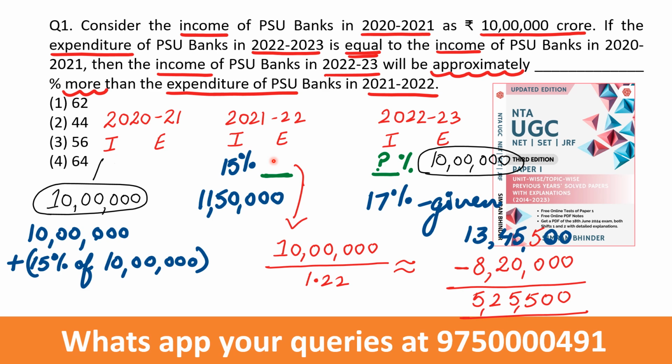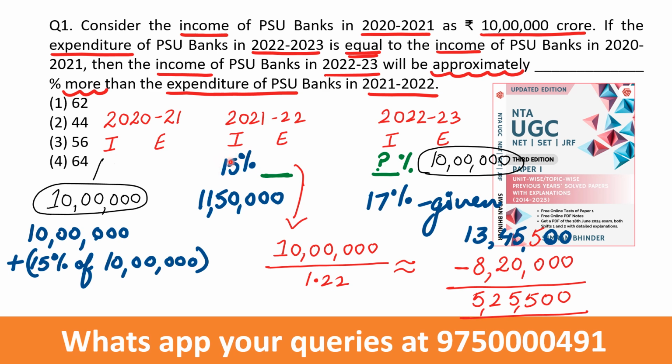I'm not able to present those percentages on this slide. So what I have done for you is, you have to calculate like this. Now you know that this is income 10 lakh crore. The percentage increase given in the table is 15%. So how will we calculate? 10 lakh plus 15% of it. This comes out to be 11,50,000. You should be aware of this.